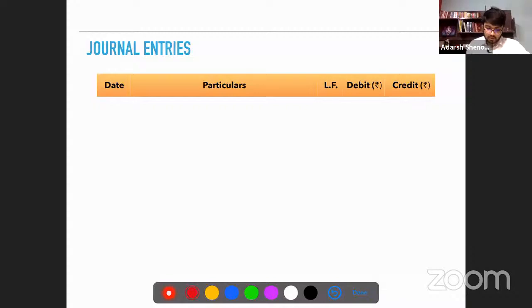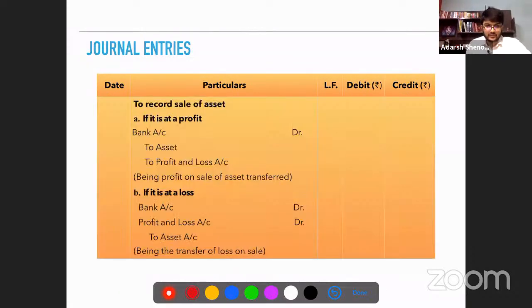Okay, this one is important. Please pay attention to this one. When we're selling an asset, this is the entry we pass. Bank account debit to asset account. We generally pass to profit on sale of asset.